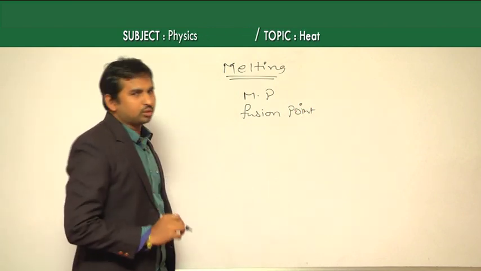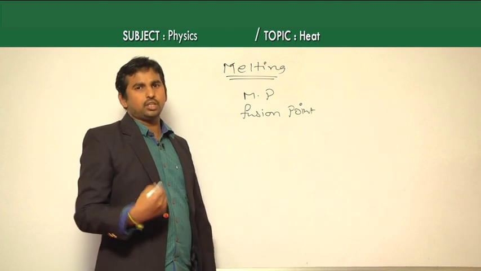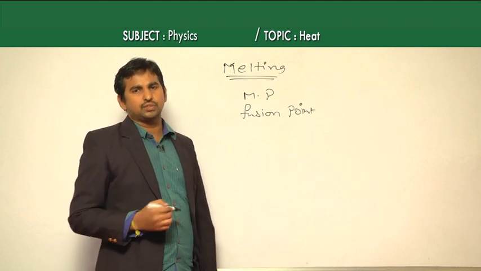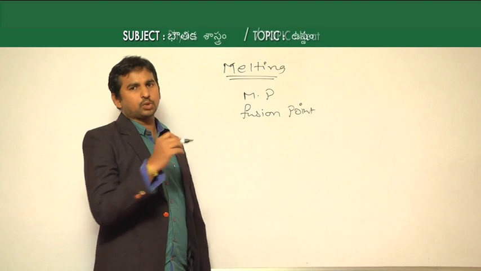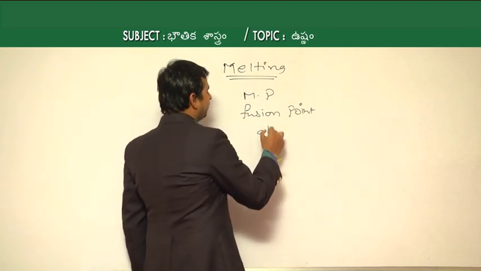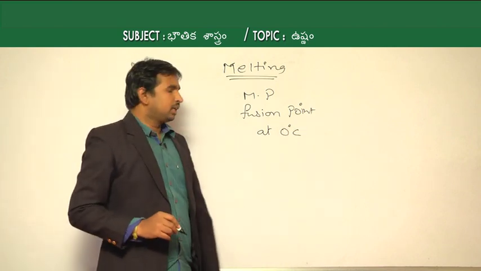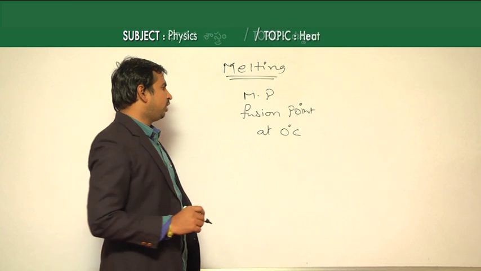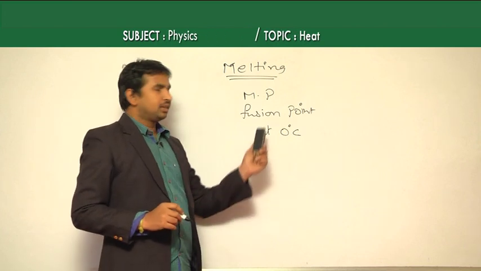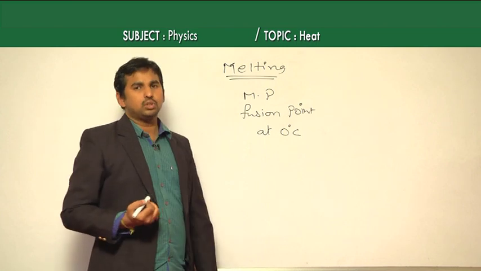For example, in the case of ice, which is a solid phase, during melting it converts into water, which is a liquid phase. This process of melting of ice takes place only at 0 degrees Celsius, at a standard pressure. The fusion point or melting point for ice is about 0 degrees Celsius.